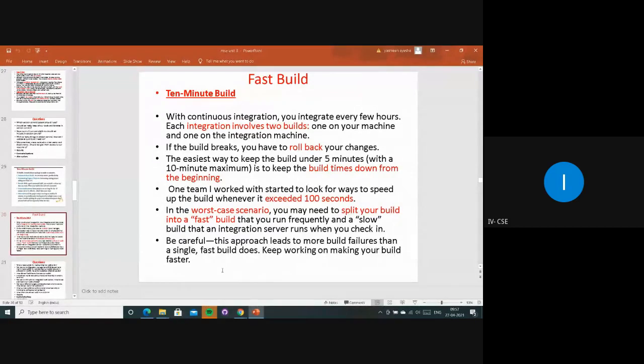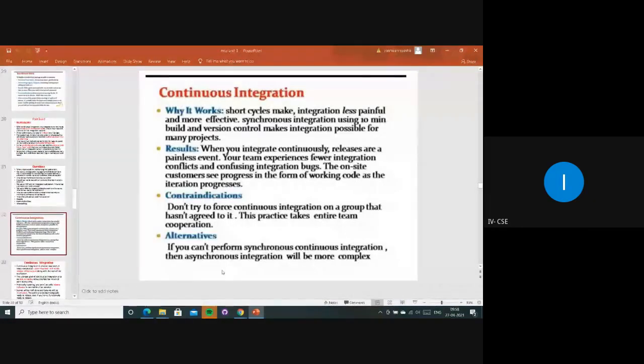So whenever we are developing any particular project, definitely we have to look after that. Whenever the customer is opening or using it, it has to open immediately. So we have to check our servers and run it. If it is slow, definitely we lose our customers. As we discussed in the example, if we open an Amazon or Flipkart page and it consumes a few seconds, then it is okay. If it takes much time, the customer will divert to other applications. So this is about the fast build.